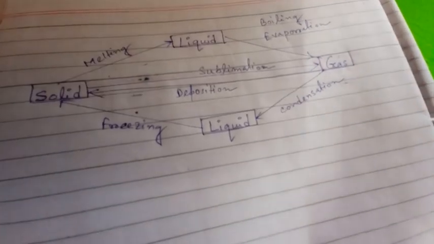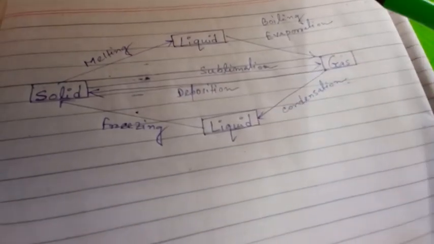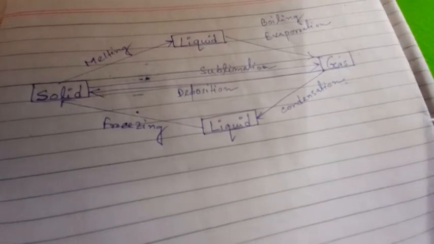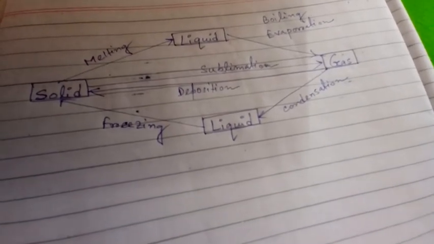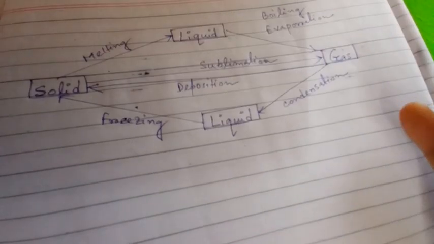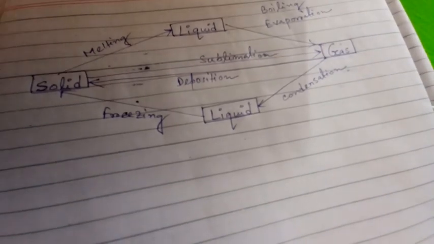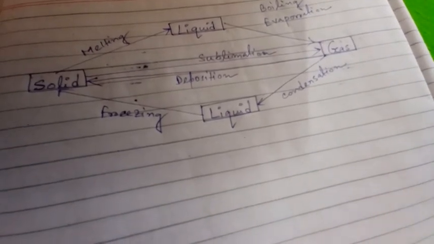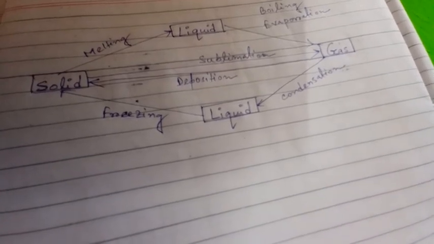It means we are giving heat, and the liquid absorbs the heat energy, and that is why it changes into the gaseous state.